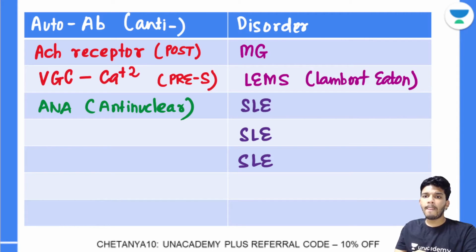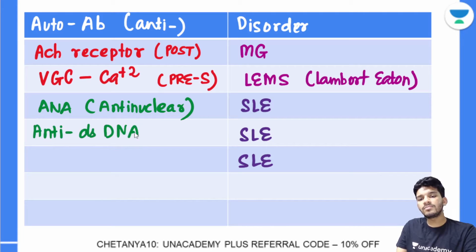Then you have antibodies against double-stranded DNA or Smith proteins. So you can have anti double-stranded DNA or anti Smith antibodies.